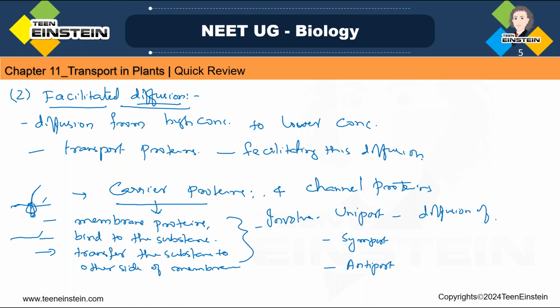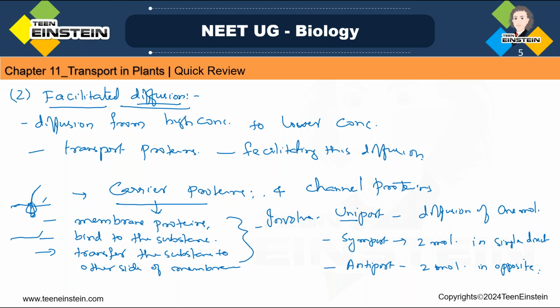Diffusion of one molecule. Okay, uni means one, single one. So diffusion of one molecule is called uniport, right? Then the symport system: symport means diffusion of two molecules in a single direction. And antiport means diffusion of two molecules in the opposite direction. That is the antiport system.